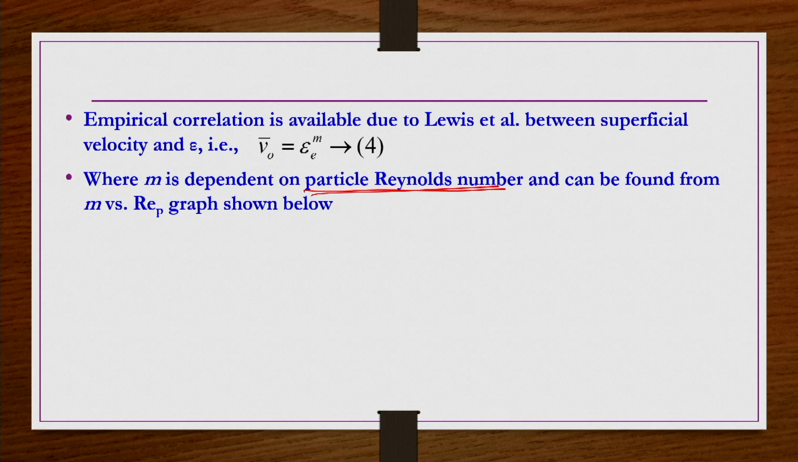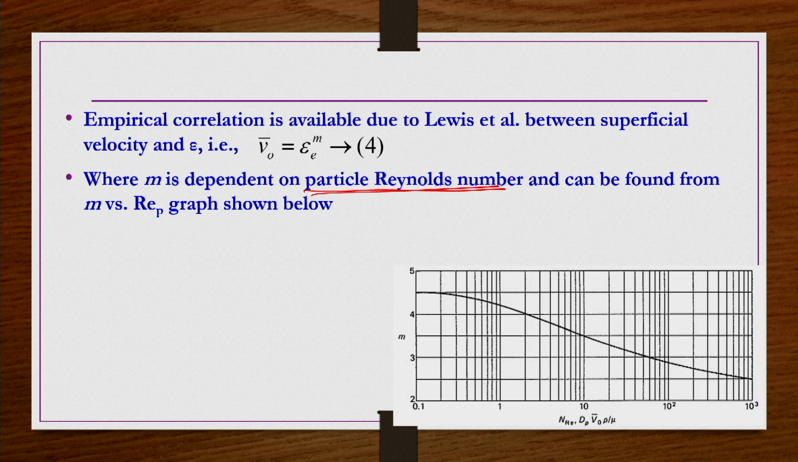Similar to that, if you remember the hindered settling conditions, there the suspension velocity U_s is equal to u_t, that is the free settling velocity of a single particle, multiplied by epsilon to the power n, and that n depended on the particle Reynolds number. Similarly, here also for packed beds or expanded fluidized beds, there is a relation between the superficial velocity and the voidage, and this power m is dependent on the particle Reynolds number.